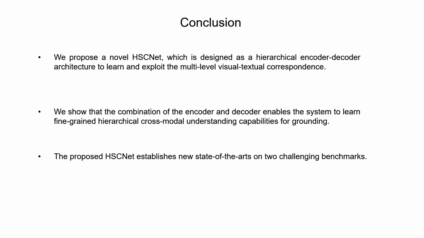In the end, we summarize the conclusions as three points. We propose a novel HSC net, which is designed as a hierarchical encoder-decoder architecture to learn and exploit the multi-level visual textual correspondence. We show that the combination of the encoder and decoder enables the system to learn fine-grained hierarchical cross-modal understanding capabilities for grounding. The proposed HSC net establishes new state-of-the-arts on two challenging benchmarks.